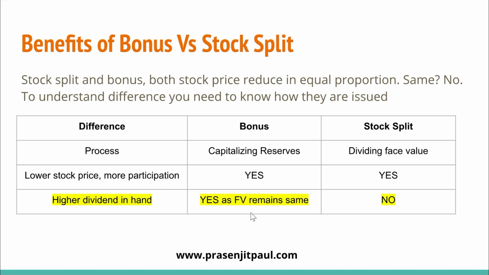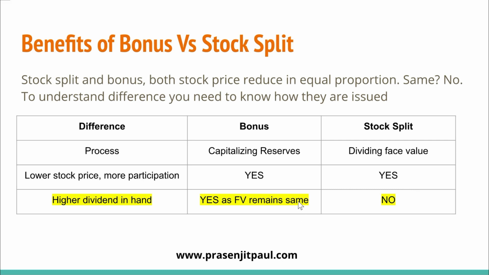Let me give you an example. Whenever a company announces a dividend, you might have heard terms like 100% dividend, 200% dividend. This 100% is on the face value of the company. For example, the face value of a company is 10 rupees. If a company announces 100% dividend, it's 100% of 10, that means a 10 rupees dividend. Similarly, in the stock split, what happens? The face value itself comes down to half or one-fifth or whatever.